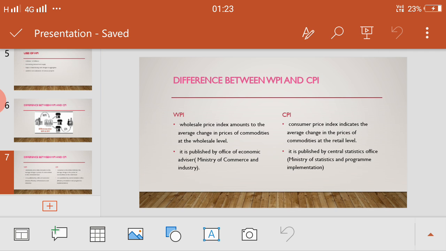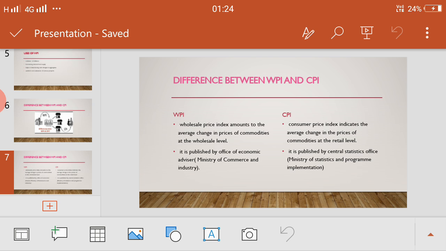Now we will differentiate very clearly between WPI and CPI. First, see here in the first point, wholesale price index measures the average change in prices of commodities at the wholesale level. When goods and commodities are dealt in the wholesale market, that is known as wholesale price index, and consumer price index indicates the average changes in the prices of commodities at the retail level. This is wholesale level, that is retail level. When goods and commodities deal in the wholesale market, that is wholesale price index. When goods and commodities are dealt at the retail level, that is known as consumer price index.